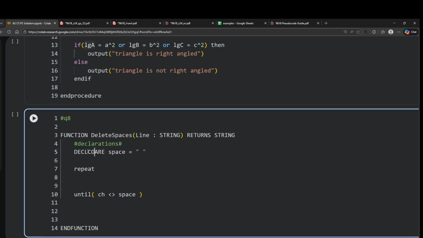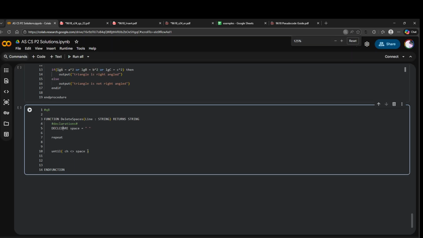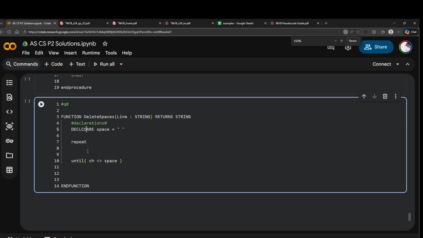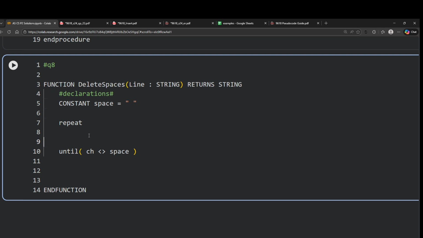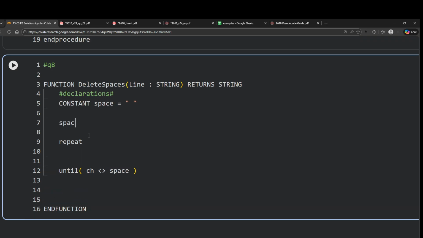And we should just write constant, because when we have constants here we don't need to write declare, so it should be constant. Okay, like something like this. Alright, repeat until character is not equal to space. As long as it is not equal to space, we need to keep a track of the space count. So let's call it space count, which is set to 0 initially.